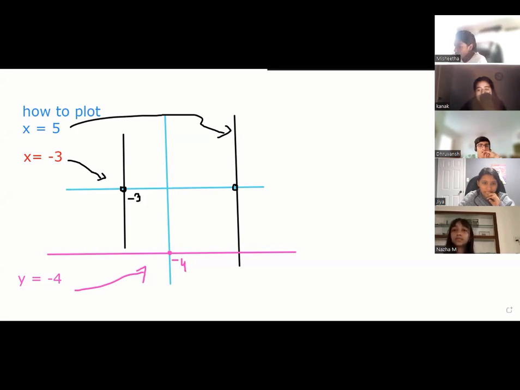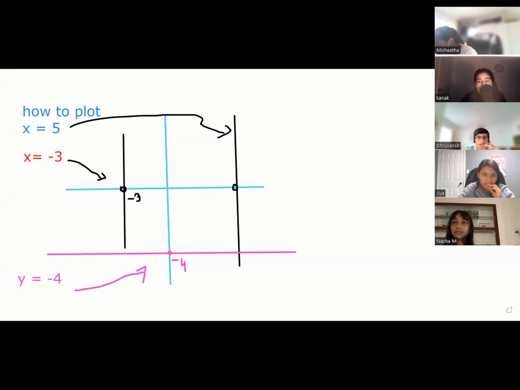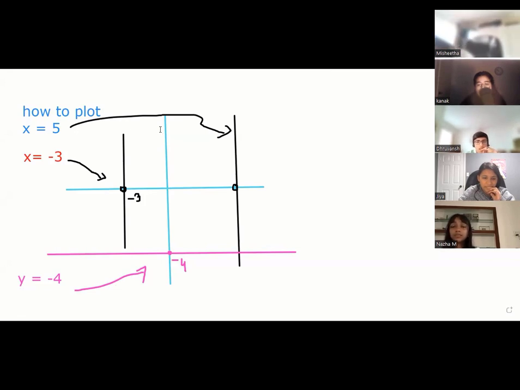this is like I'm trying to make as many different types of lines so that you get full concepts. Naja, tell everyone how y equal to 1 will look like. Let me make it a different orange color. How y equal to 1 will look like?